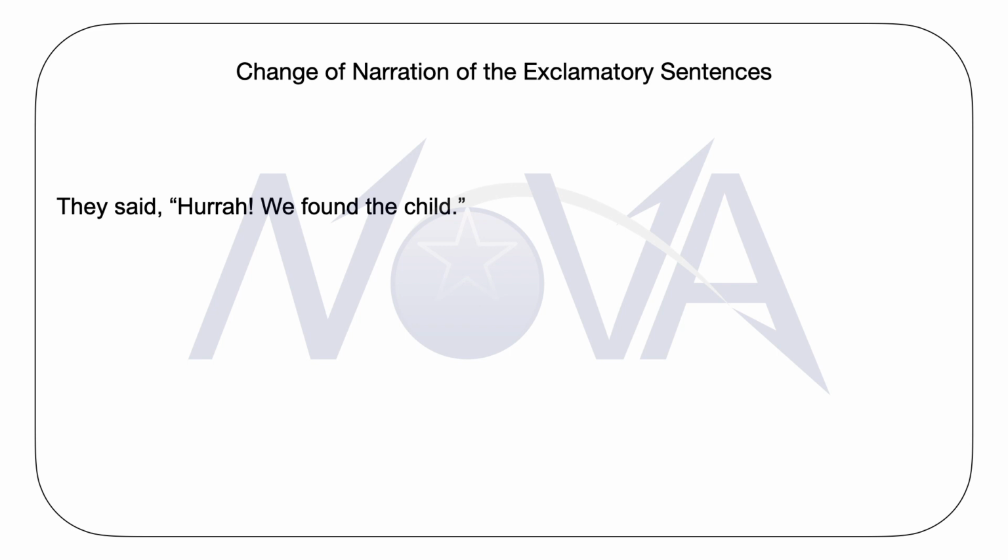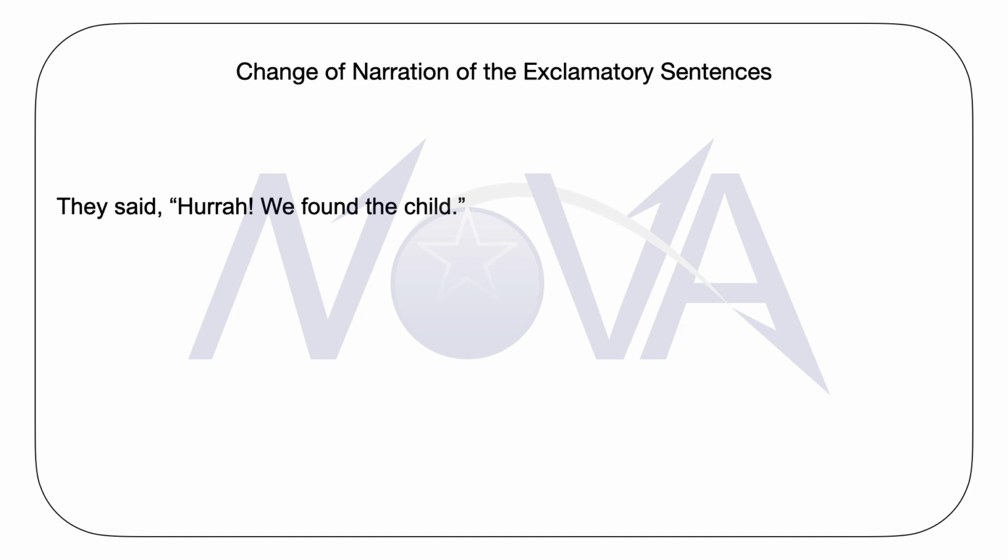All these are classified as exclamatory sentences. So let us see how we change such a sentence from its direct narration to the indirect narration when the reported speech contains an exclamatory sentence.